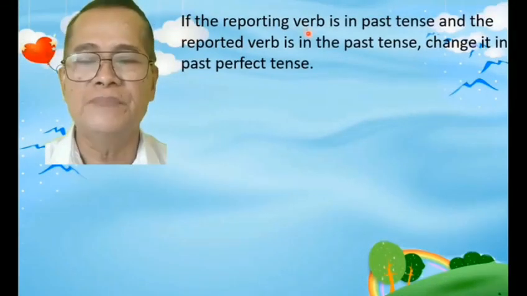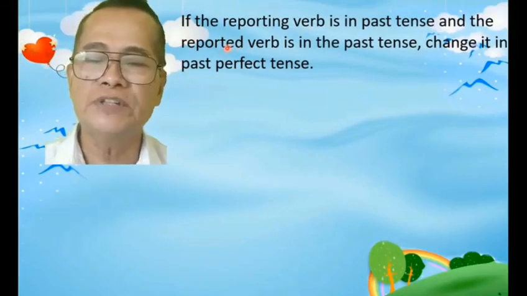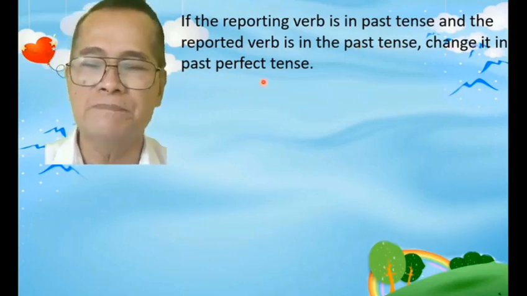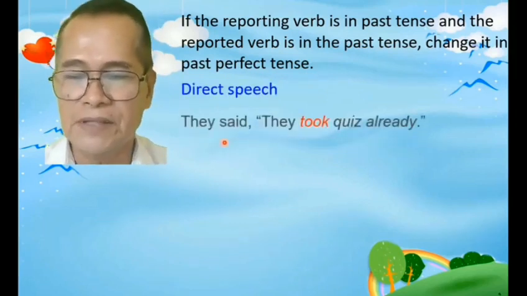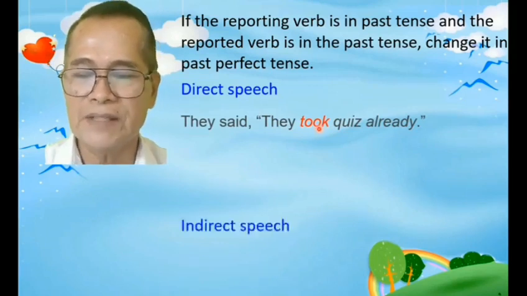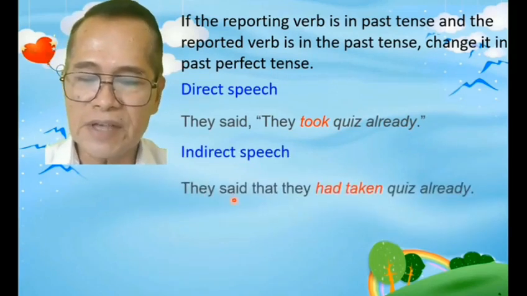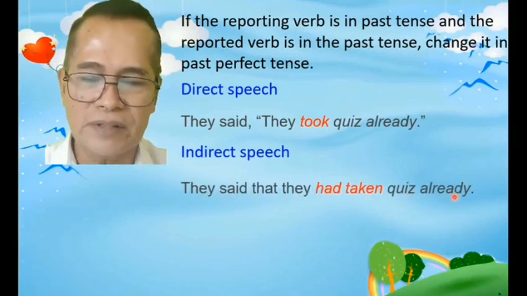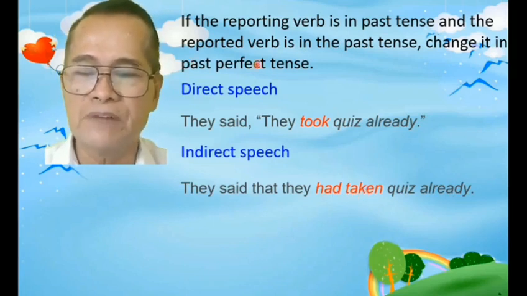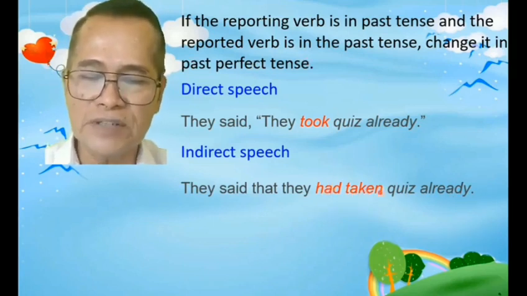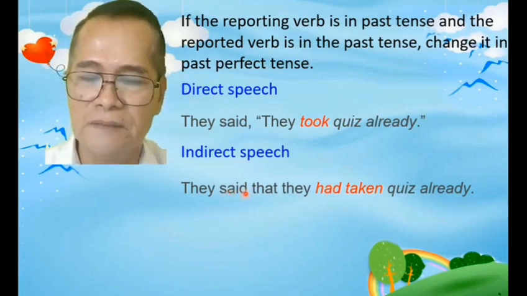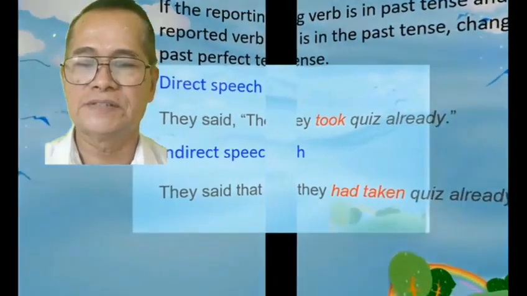If the reporting verb is in the past tense again, and the reported verb is in the past tense din, change it into past perfect tense like this. They said they took quiz already. Took is in the past tense. And then, to change that, they said that they had taken quiz already. Ang took ay gagawin nating had taken. This is in the past perfect tense. Again, this rule is applied if our reporting verb is in the past tense like this, said. Okay. Next.